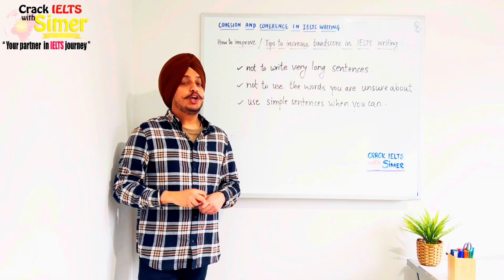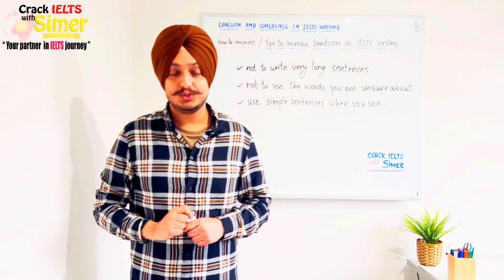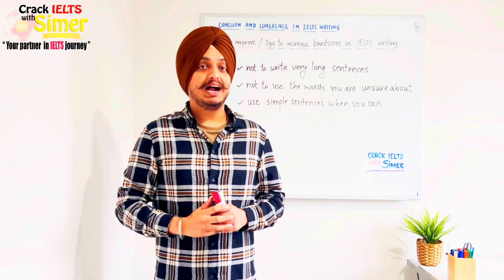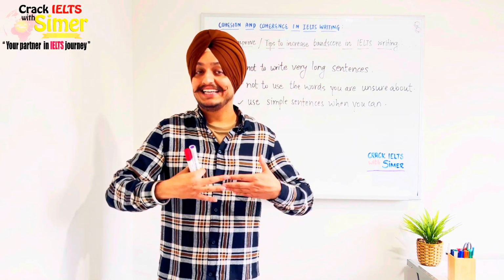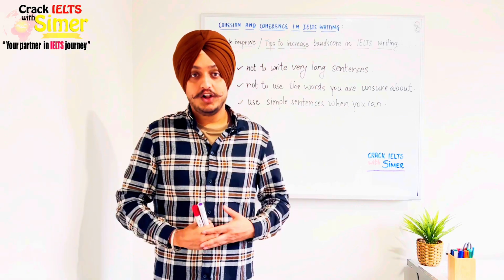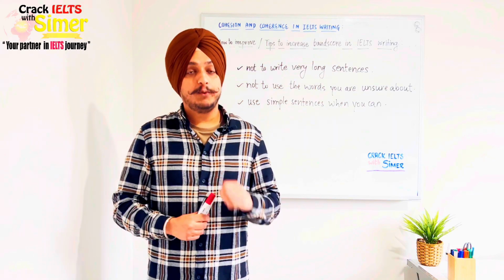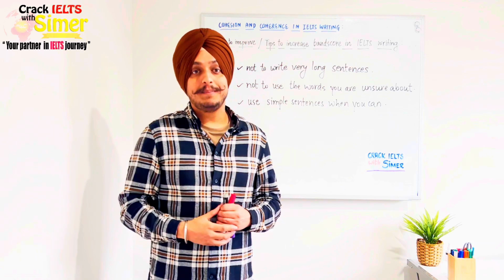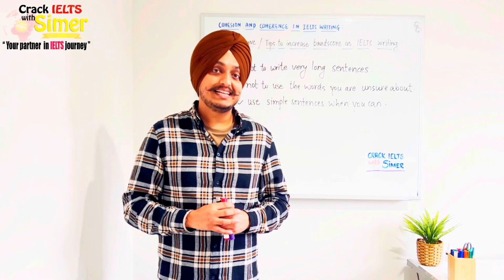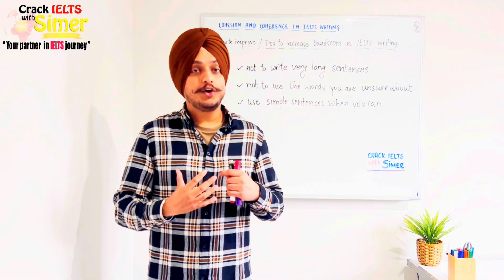So the first thing is not to write very long sentences. Sometimes you have multiple things to say, so divide your sentence into parts. So do not write a very long sentence. Just put a full stop at one point and write another sentence using a correct cohesive device, like also, and, on the other hand. So whichever is suitable at that particular point. Use 2 sentences to convey your message.